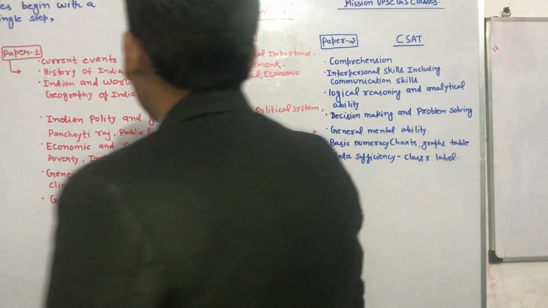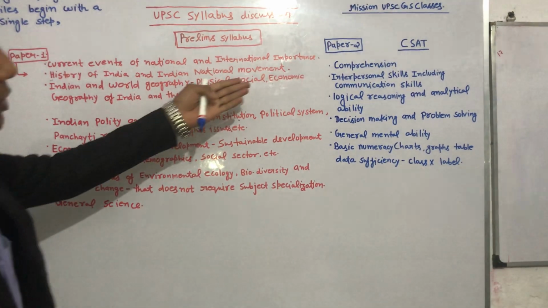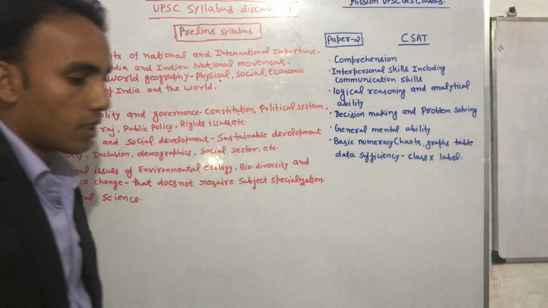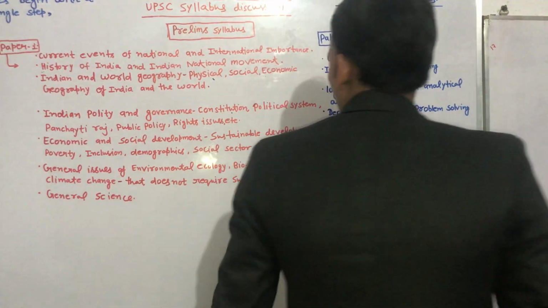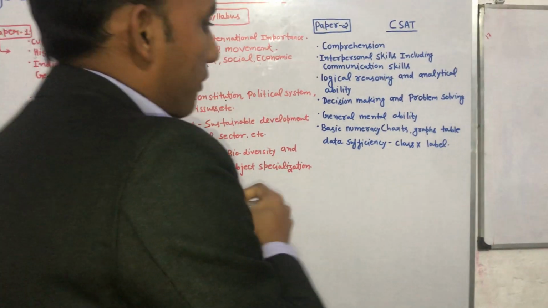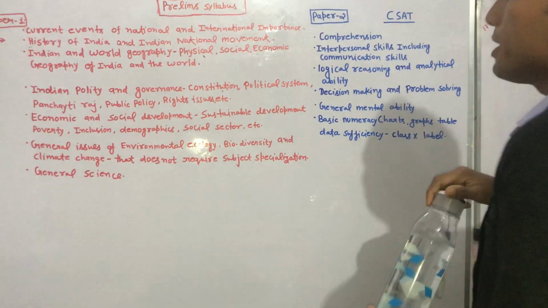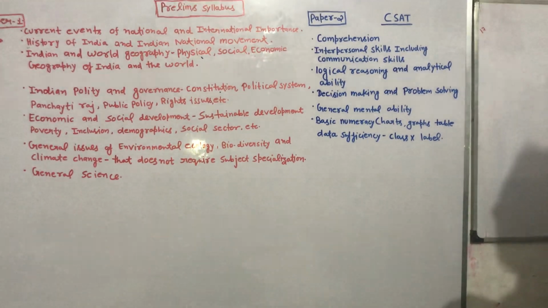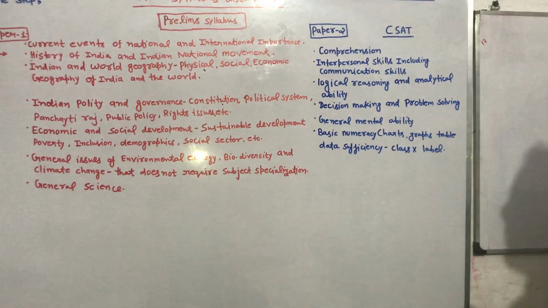Then after that, if you see social geography, under the social geography part you have to read about population, settlements, related issues. In economic geography, you have to read about industries,